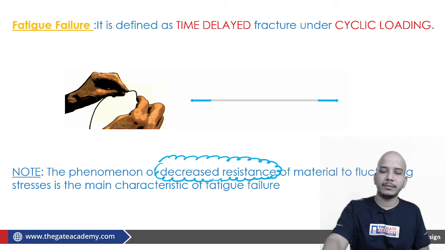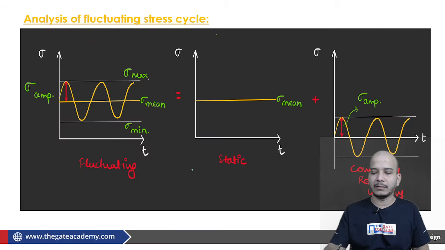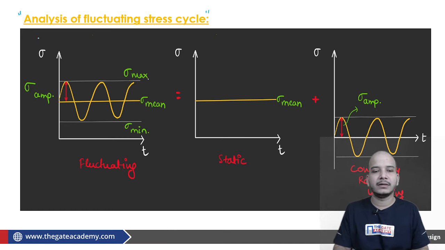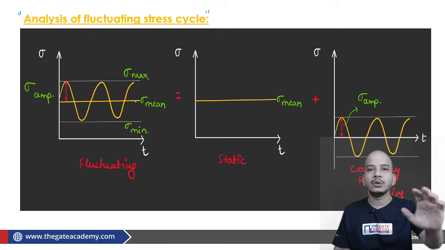Fine. Now let's understand how we are going to analyze it. We have to analyze this fluctuating load, a generalized fatigue loading condition like this. This will have some sigma max, some sigma minimum, and mean will also be there. But we straight away cannot go like that.